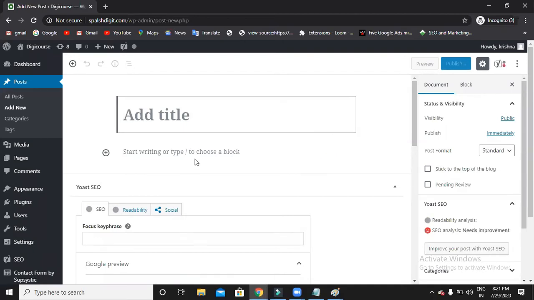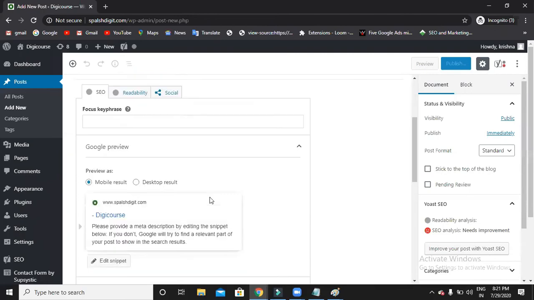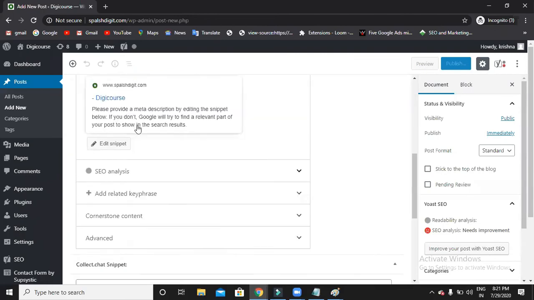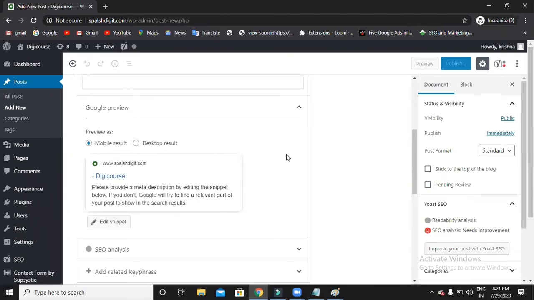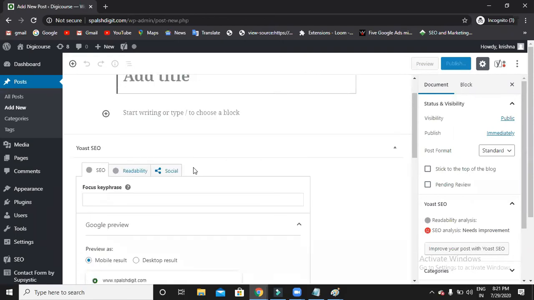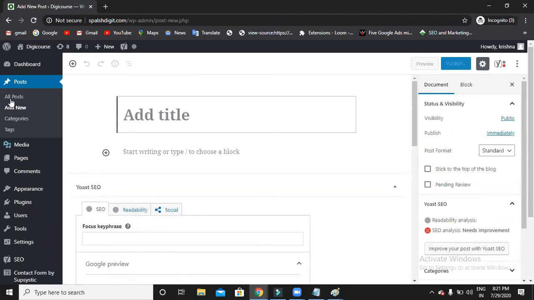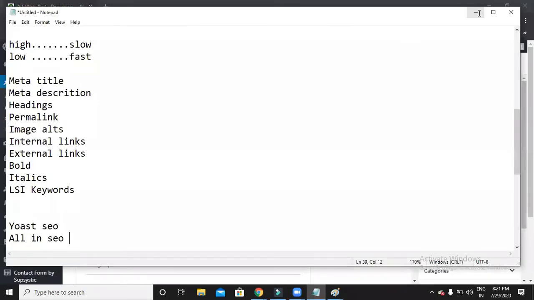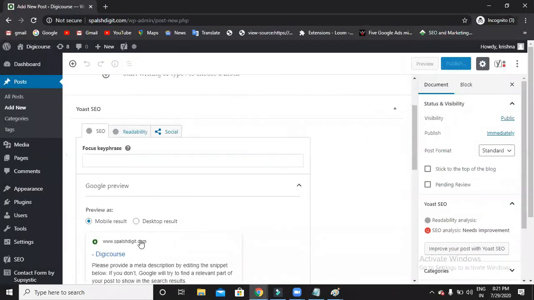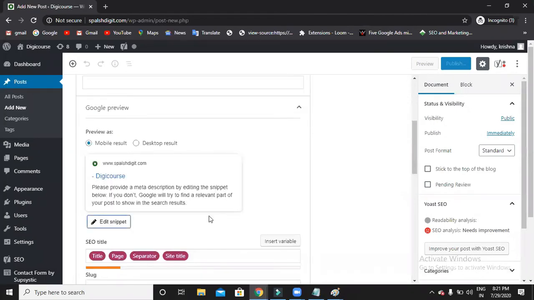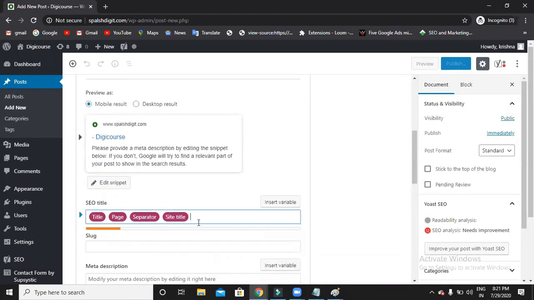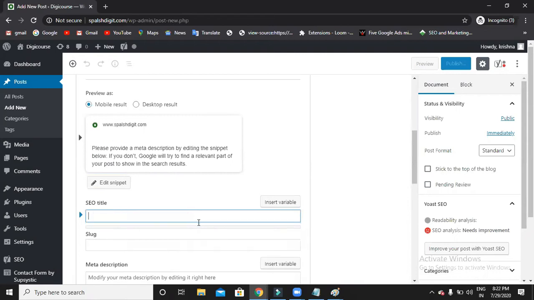Yeah, Chitra. We can see SEO and all these at the bottom of this page, Yoast SEO. Yes, very good. So now directly you can see this is the Yoast SEO plugin. This option you will get only when you install that plugin. All right, now let us try to write a meta title and meta description. Edit snippet, and you can start writing the meta title.